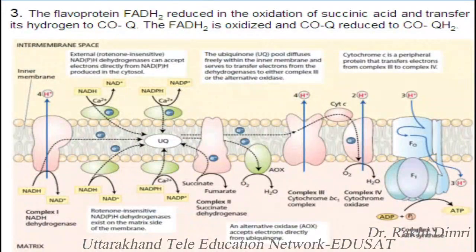The flavoprotein FADH2, reduced in the oxidation of succinic acid, transfers its hydrogen to CoQ. The FADH2 is oxidized and CoQ reduced to CoQH2. This is the diagrammatic representation of electron transport chain.